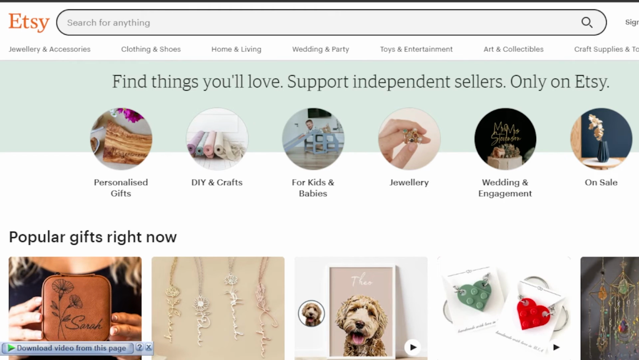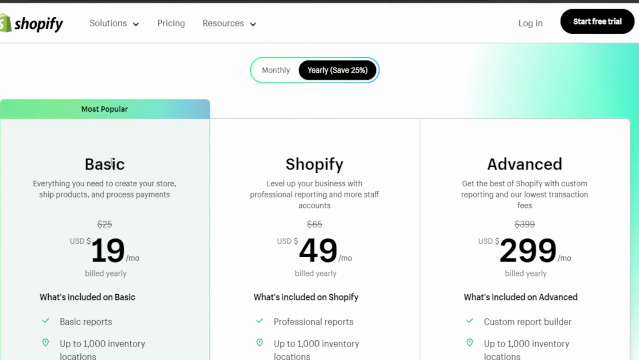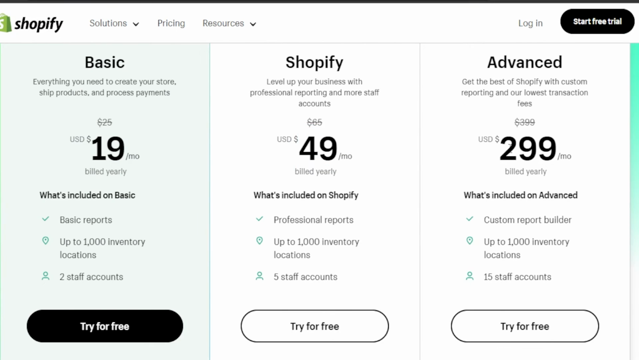Let's check out the pricing plan for these platforms. So Shopify has three pricing plans. We have a basic for $19 per month if billed yearly. Then we have Shopify plan for $49 per month if billed yearly, and then advanced is $299 per month if billed yearly. So this is the pricing plan for Shopify.